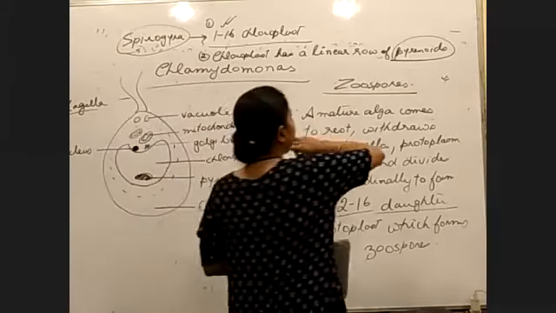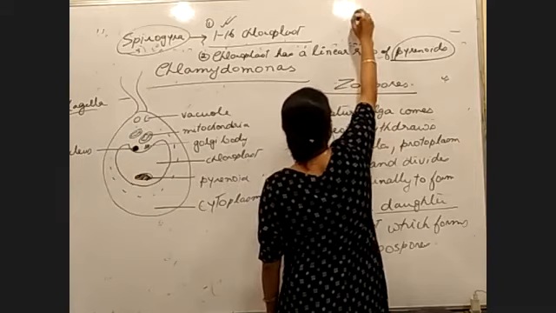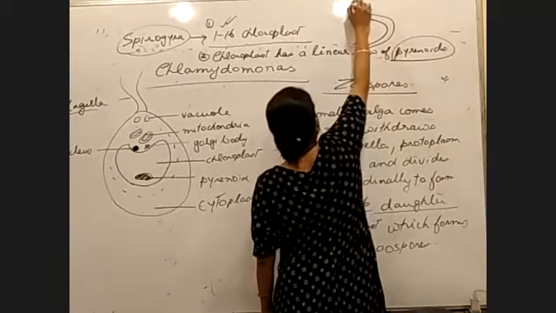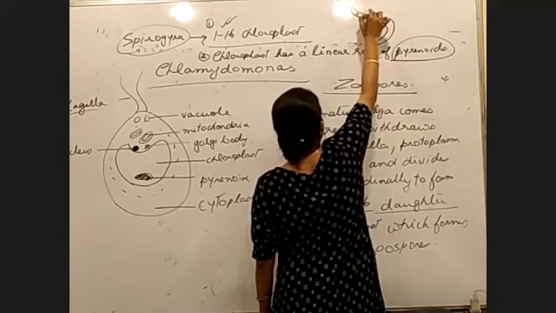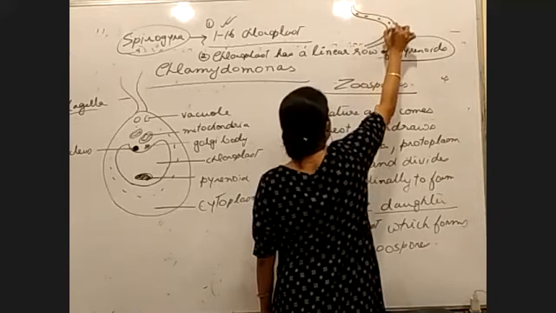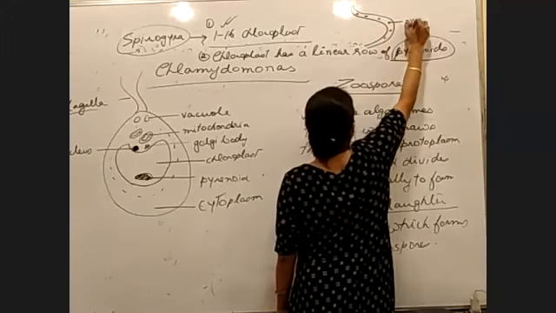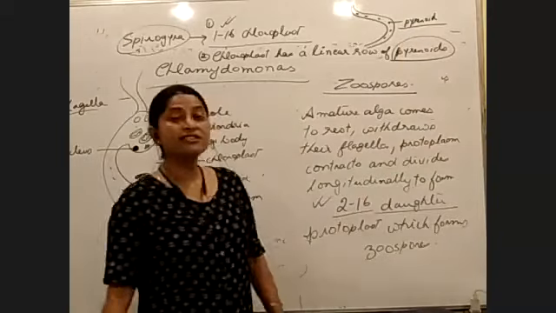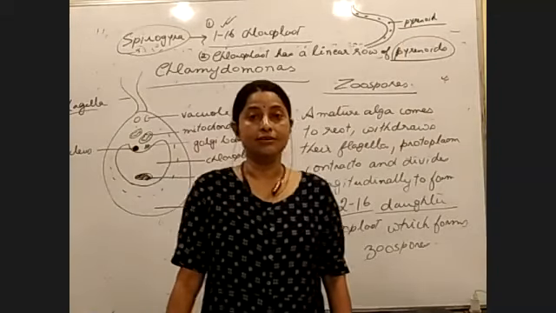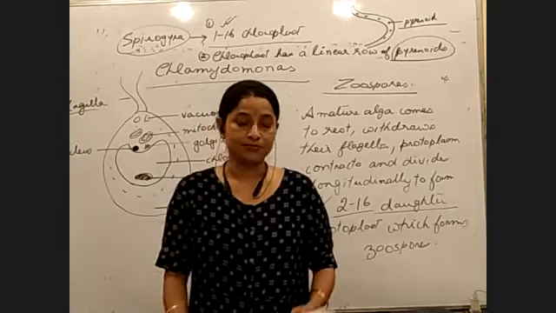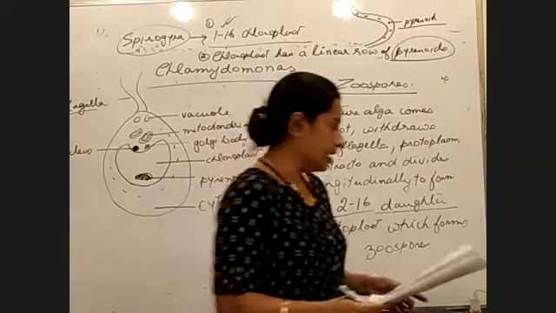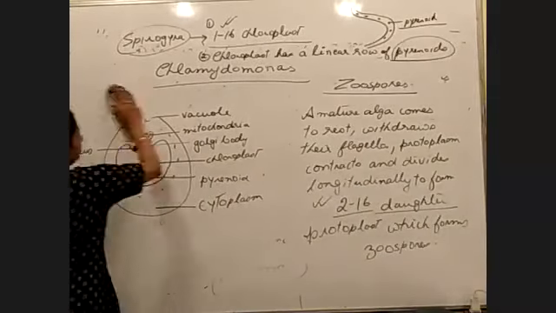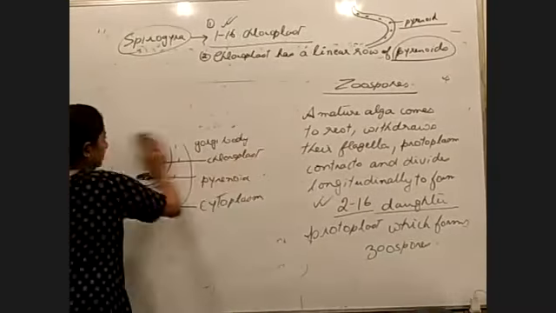By linear row of pyrenoids we remember that the chloroplast is spiral. And what is a pyrenoid? It is a storage body that stores proteins as well as starch. Is the Chlamydomonas portion done? Yes, ma'am. Okay.